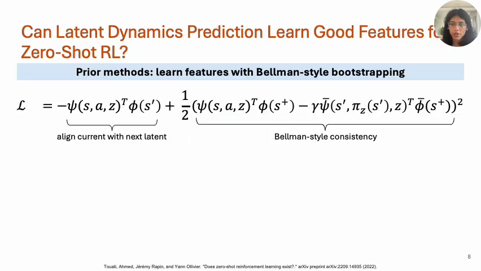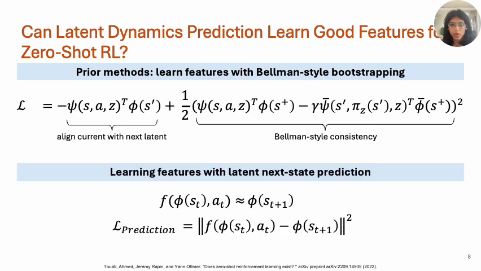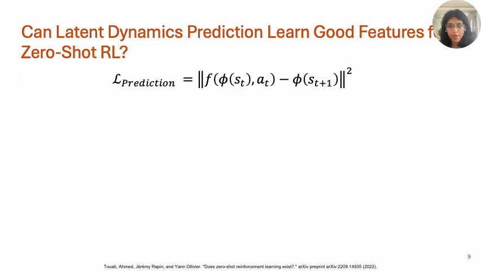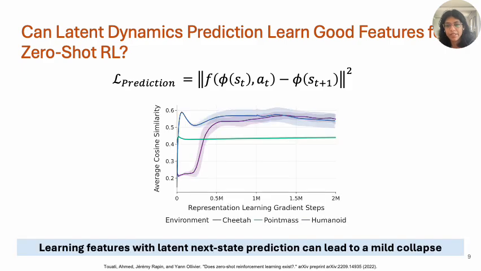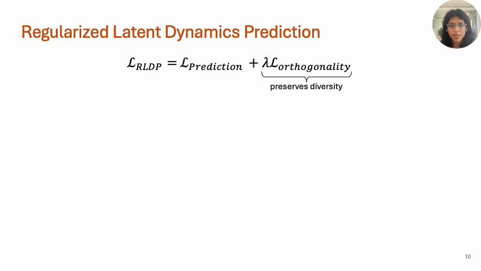Many prior methods often learn representations with Bellman-style bootstrapping, typically by modeling successor measures. This is a powerful objective, but it is also complex and it can suffer when the policy collecting the data has low coverage. With this work, we question if we can replace this with something simpler, just predicting the next latent state. We find that using naive latent next state prediction can cause a mild form of collapse, where the representations of different states become increasingly similar over training. This is especially problematic in zero-shot RL because the span of possible downstream rewards for which we can find an optimal policy is determined by these same features.